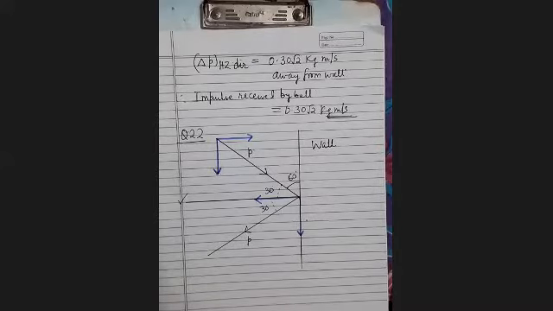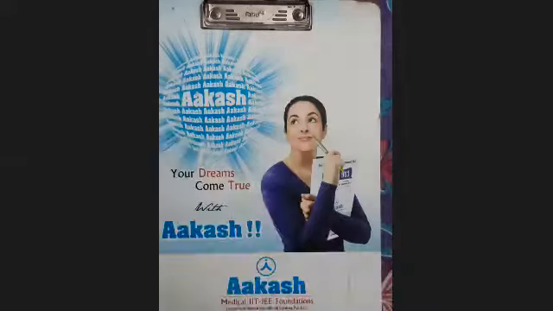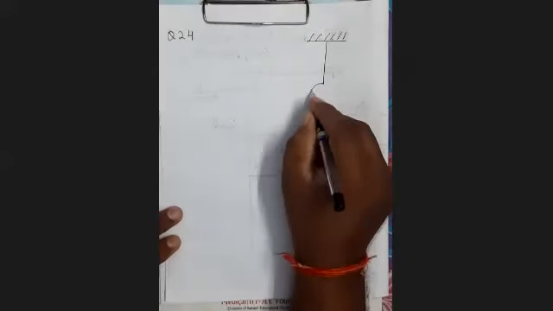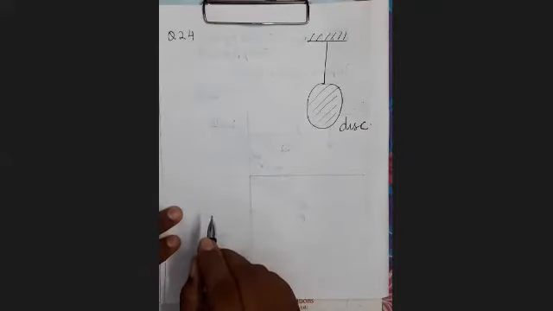Now question number 24. A child suspends a steel disc in a vertical plane by means of a thread. This is the disc. Then he shoots bullets at the disc with a toy gun.